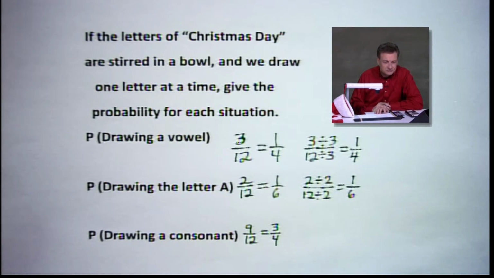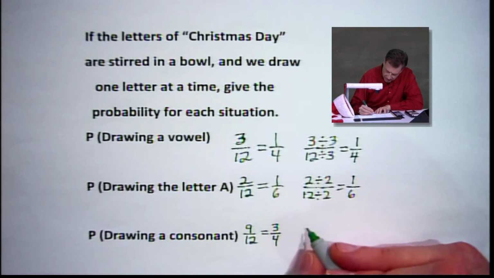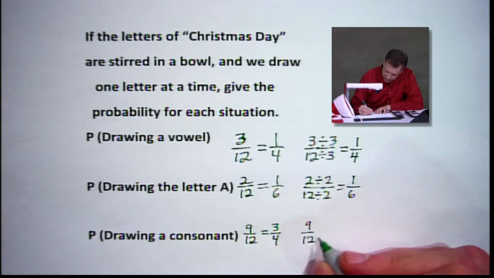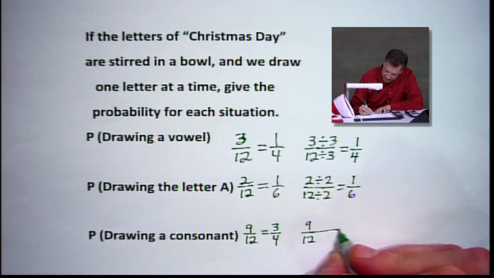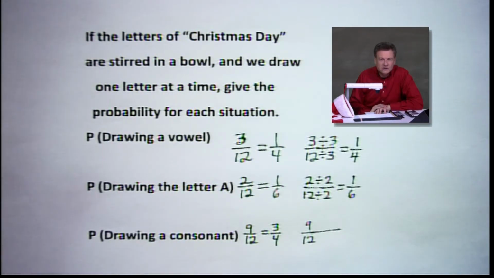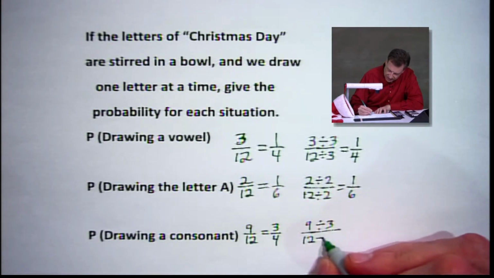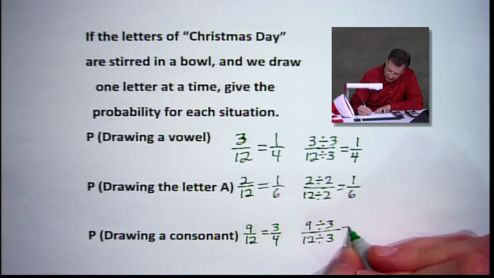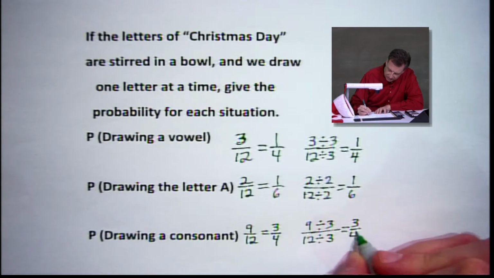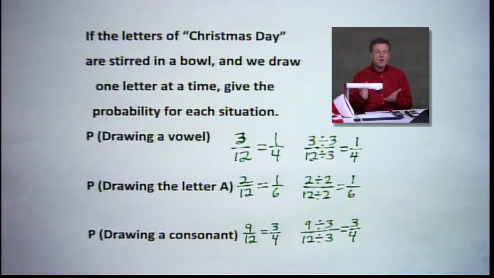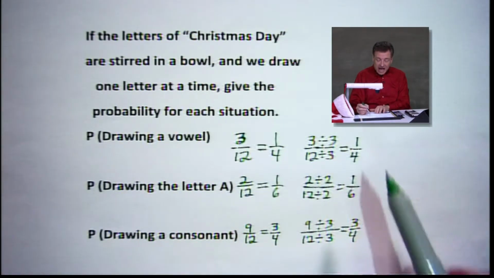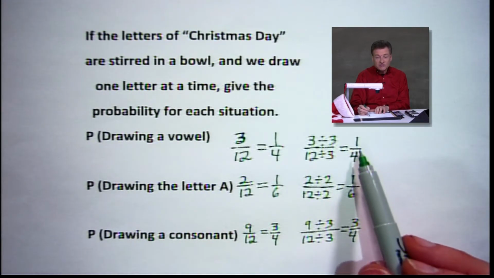All right. Last one. How about it? I start with 9/12, and I look at this thing, and I say 3 will divide into both of those evenly. So we divide by 3 on both sides there, and we get 3/4. So that's a simple thing. Folks, you know, I always talk about fractions. I always talk about knowing your times tables. That's how you do these things. When you reduce, you've got to work in reverse.